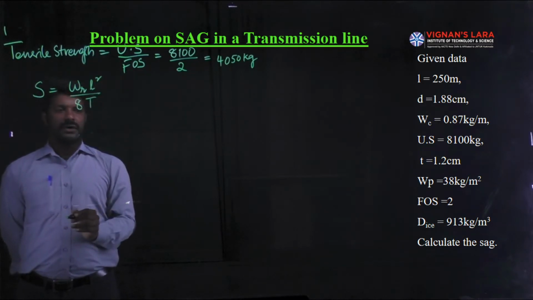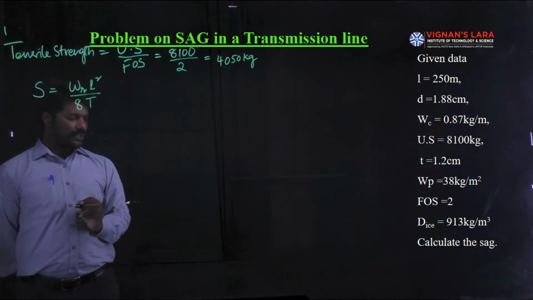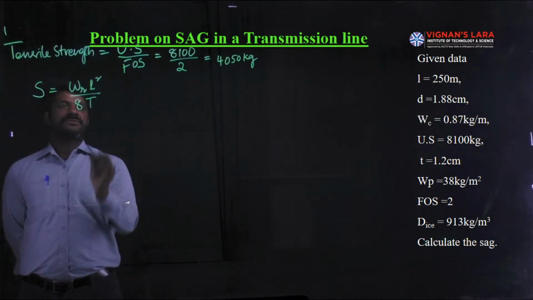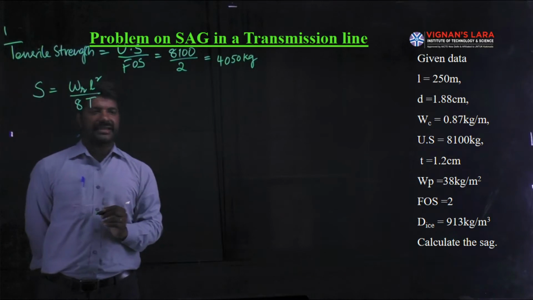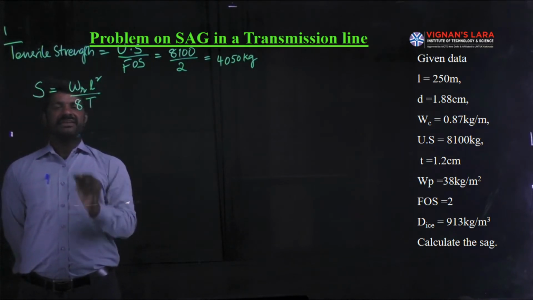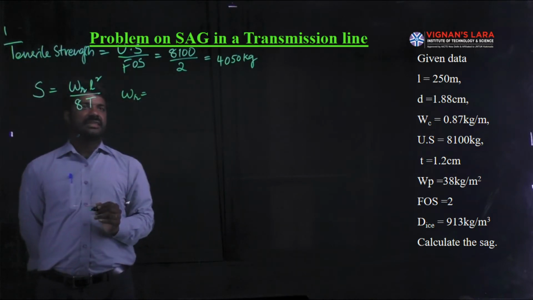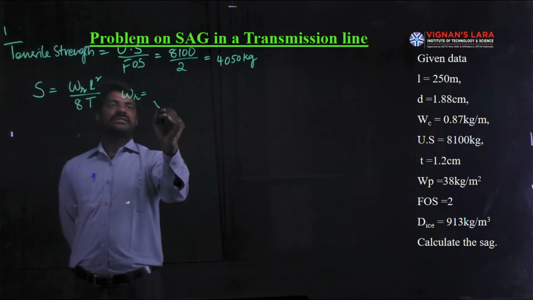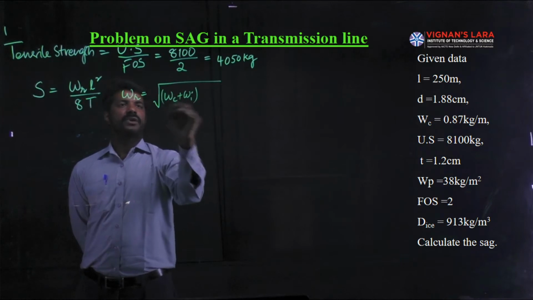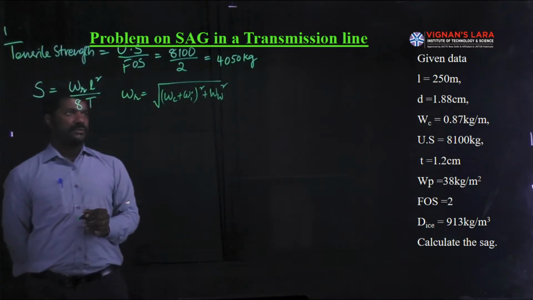Out of this formula, tension T was calculated right now, whose value is equal to 4050 kgs. 8 is a numerical value. Length of the span is given as 250 meters. And now I want the resultant weight, which is WR. As per our previous theoretical discussion, WR is equal to square root of (WC plus WI) whole square plus weight due to wind pressure square.